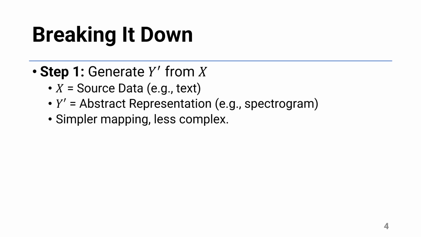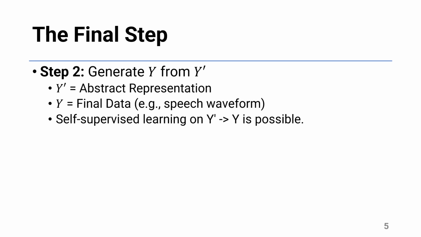For example, in a text-to-speech task, the source data X would be the text, and the final target data Y would be the speech waveform. The intermediate representation, Y', could be a spectrogram of the speech. This conversion from the complex Y to the simpler Y' can be done with explicit transformations, like a Fourier transform, or implicit ones, using models like a variational autoencoder, or VAE.